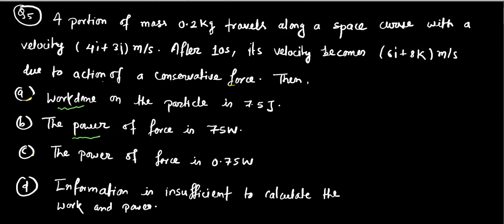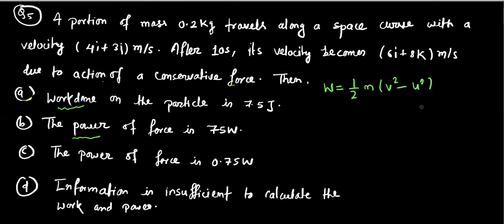As we know, from the work energy theorem, the work done is equal to the change of kinetic energy. So I'm going to use that particular relation here. So W, the work done, equals half m, where m is mass, times v square